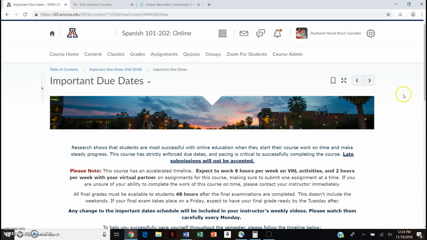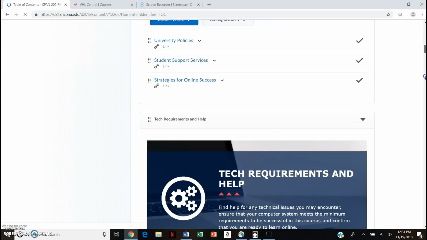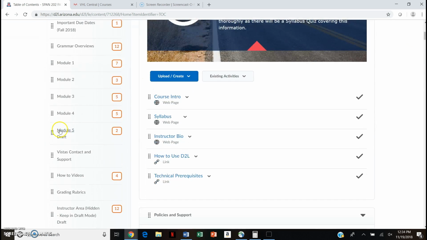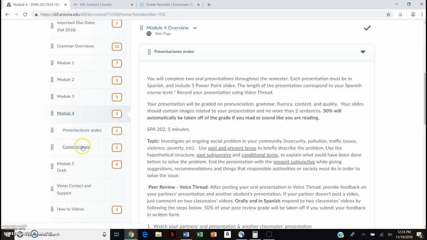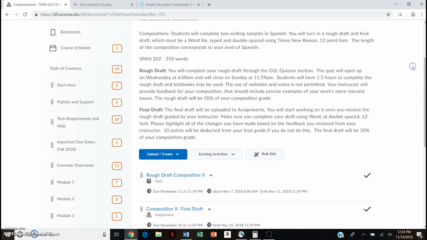So the way that you will turn in your final draft, and let's go ahead and look at the instructions for that so everything is clear, which is going to be under Module 4, Composiciones. Okay, here it is, the instruction specifically for the final draft.